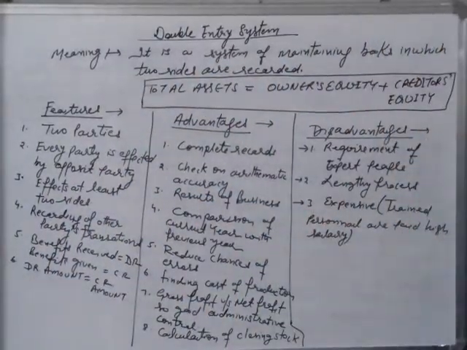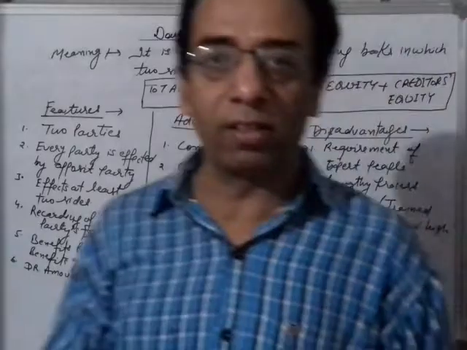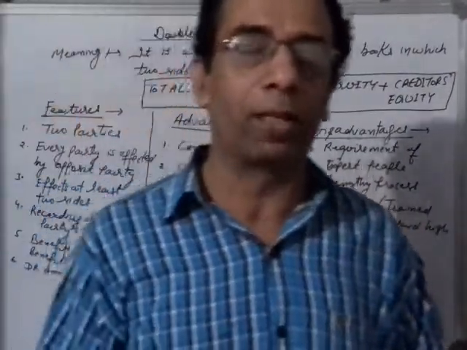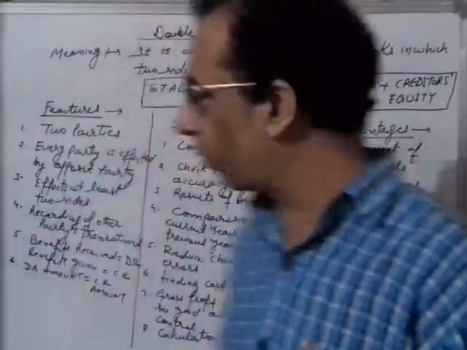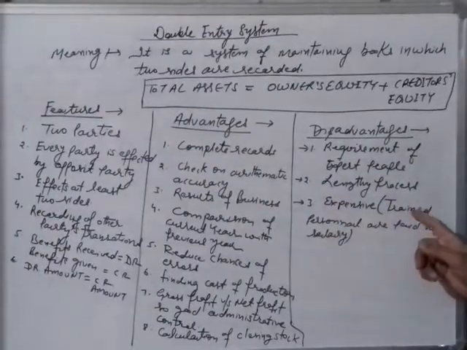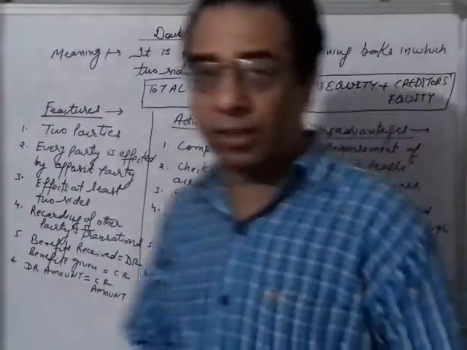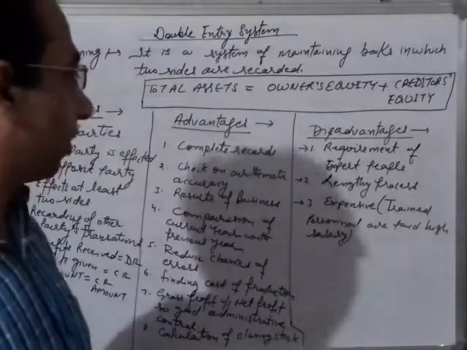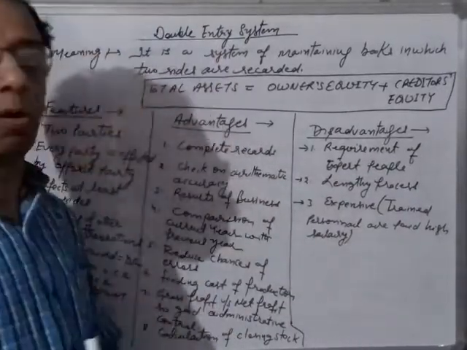Second is lengthy process. Under this system we maintain the journal, ledger, trial balance, trading account, P&L, and balance sheet. A lot of documents are required to be prepared. That's why this system is very lengthy. So when we appoint expert people, they want a higher salary. So that is why this system is called an expensive system.